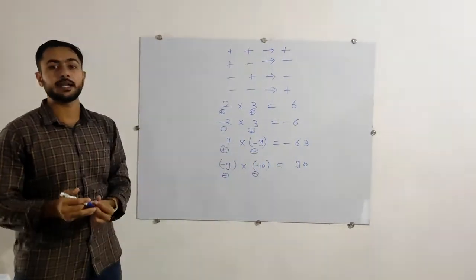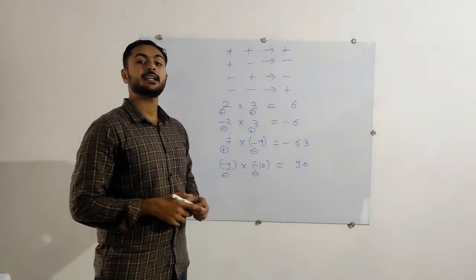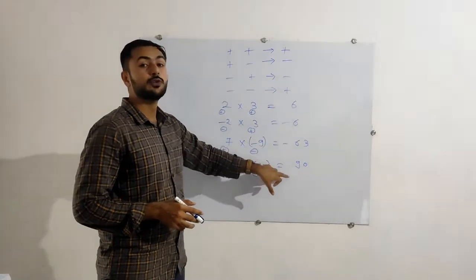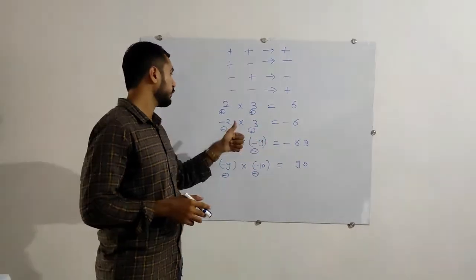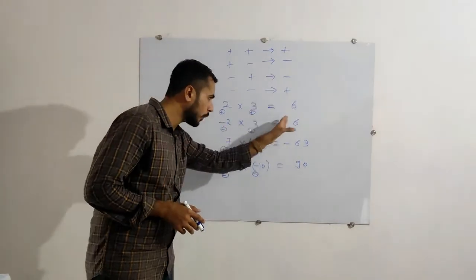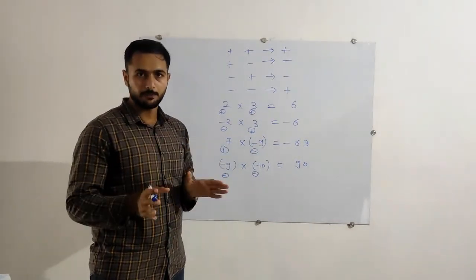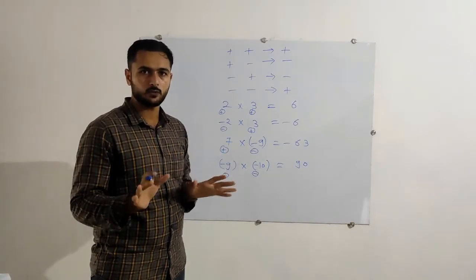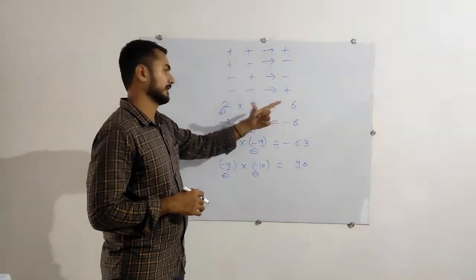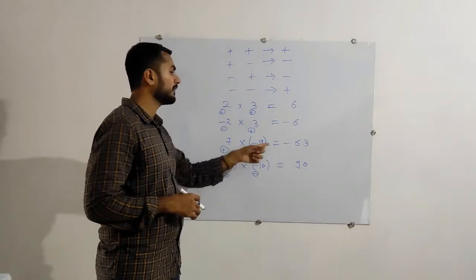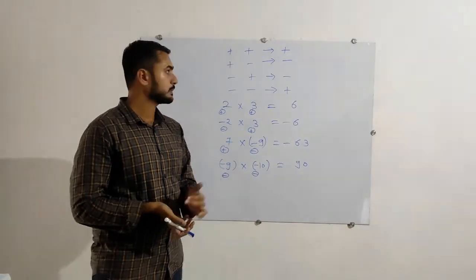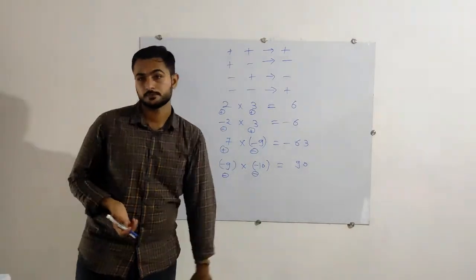So remember one thing, that in the addition, whenever we want to put a sign over there, we were finding the bigger number, and whatever sign the bigger number has, we just put in the answer. But in the multiplication, we are not going to do like that. We will simply find out which signs are there: plus plus plus, minus plus minus, plus minus minus, and minus minus plus, like this. Okay, just pause the video to note it down.